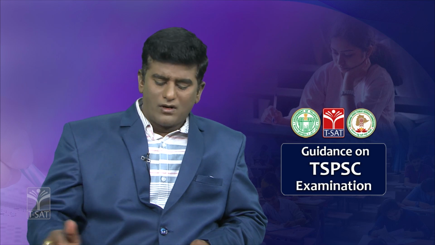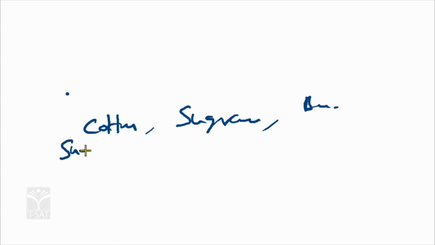Once again, cotton, sugarcane, banana, sunflower, and other related crops are grown, especially in the black soil.